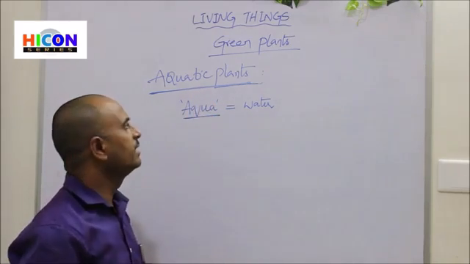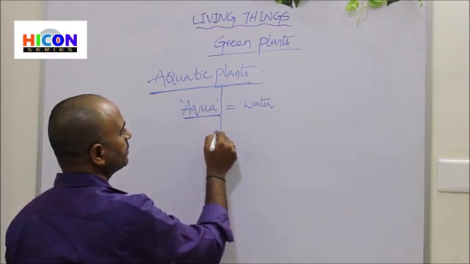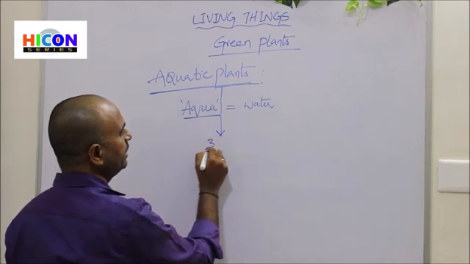In aquatic plants there are 3 types of plants.